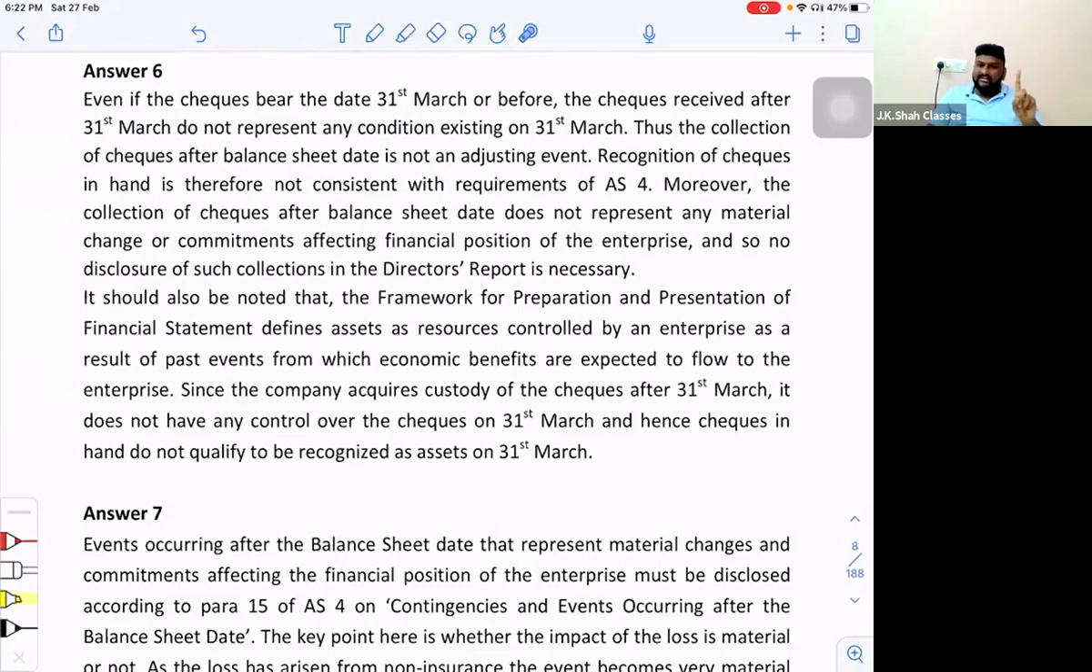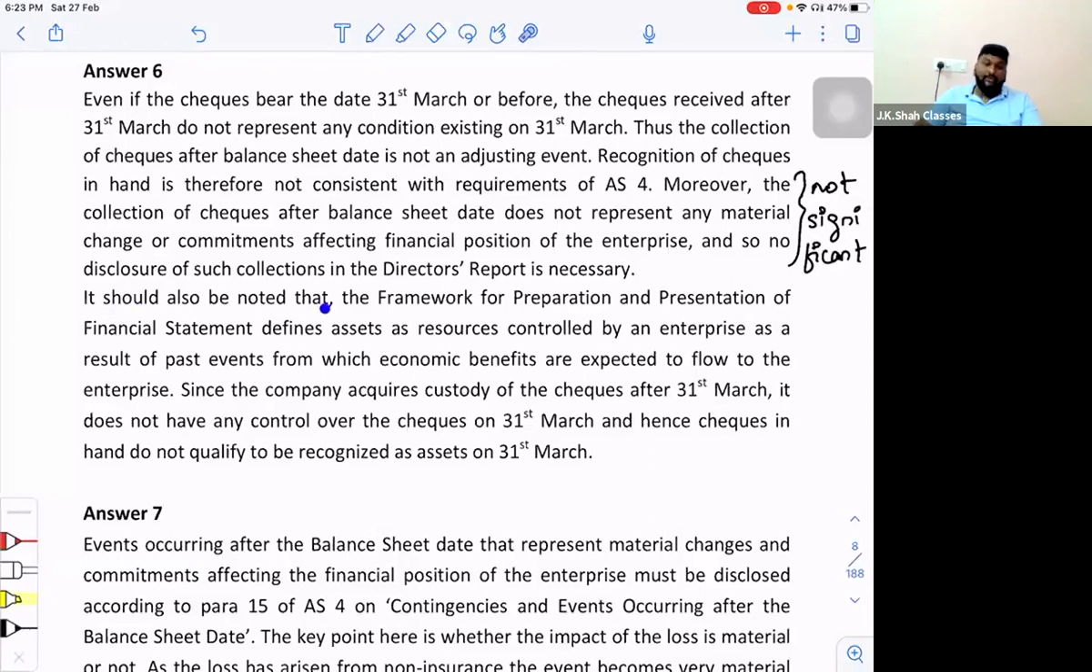See, if it is not adjusting, it should be a non-adjusting event. But sir, to be a non-adjusting event, it should be significant, right? Here it is not significant at all. Hence, no disclosure is also required. I'll just say right over here, not significant.